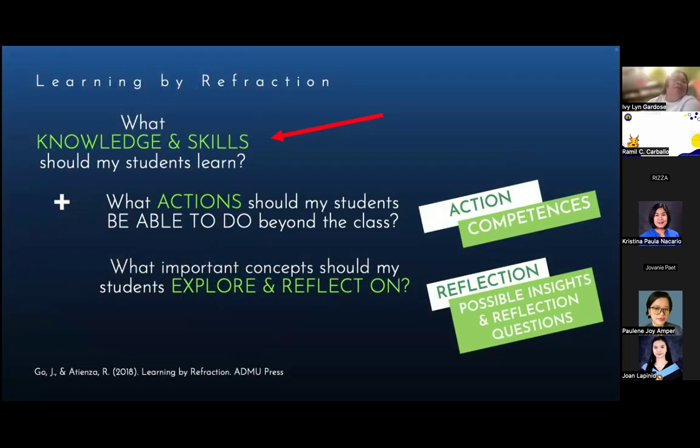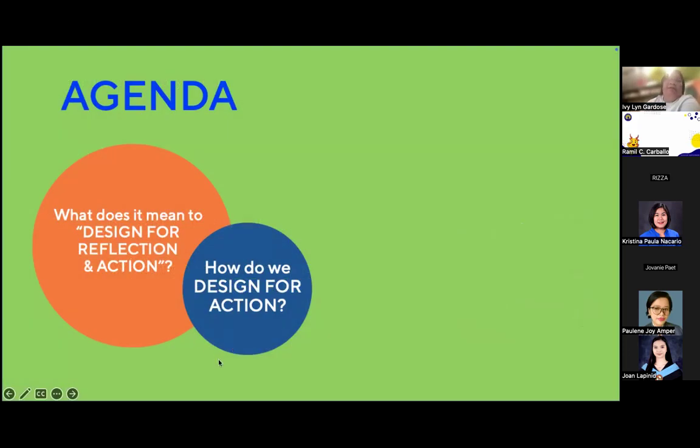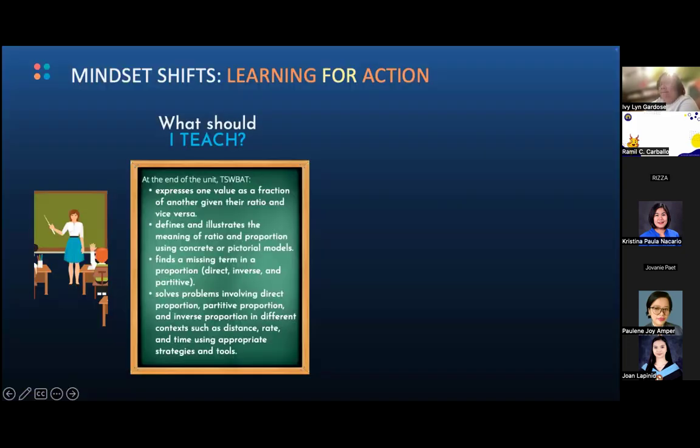And in this portion, I'd like to share with you, how do we do it? How do we design for action? And so we have what we call some mindset shifts, right? And one of them is we need to shift from what should I teach?